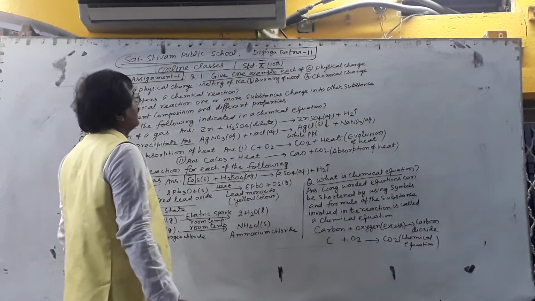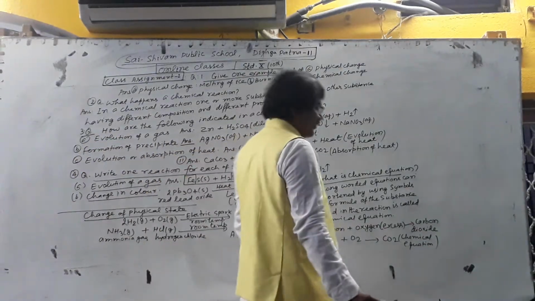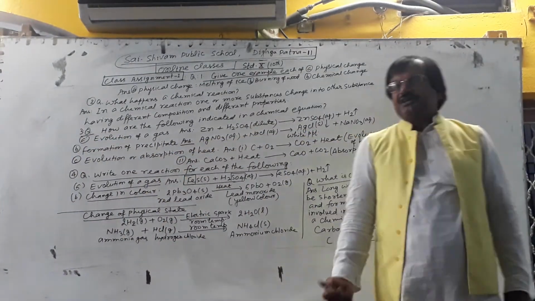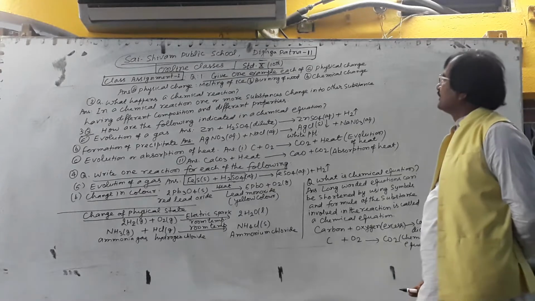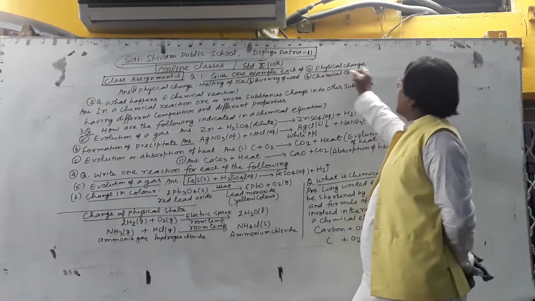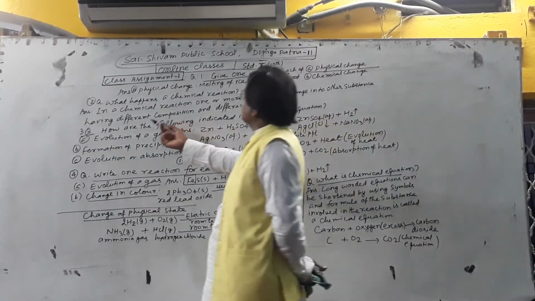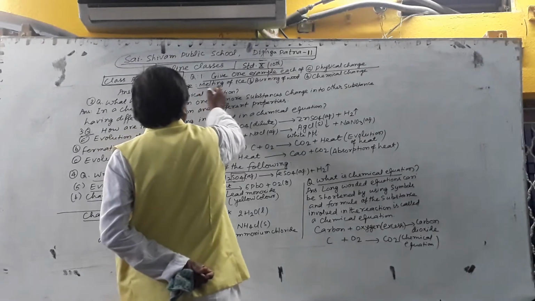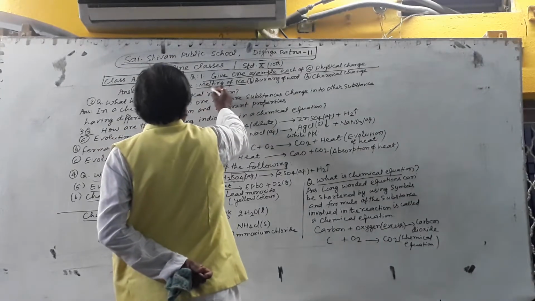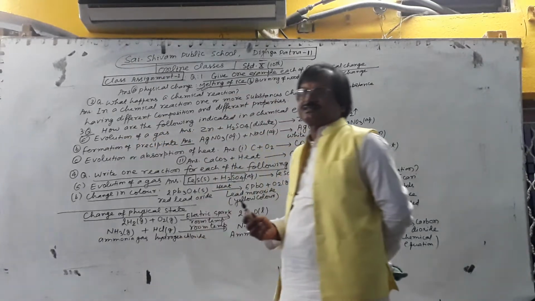Question 1 is given. Give one example each of physical change. You know, it is very simple. Already given, the answer is melting of ice, melting of wax.